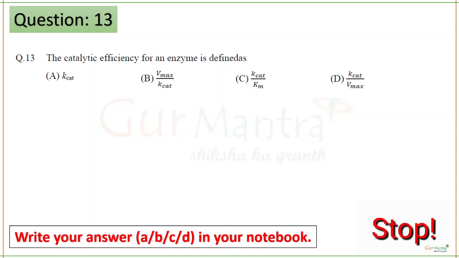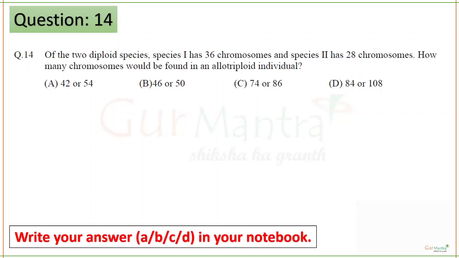The catalytic efficiency for an enzyme is defined by Kcat by Km. Next question.